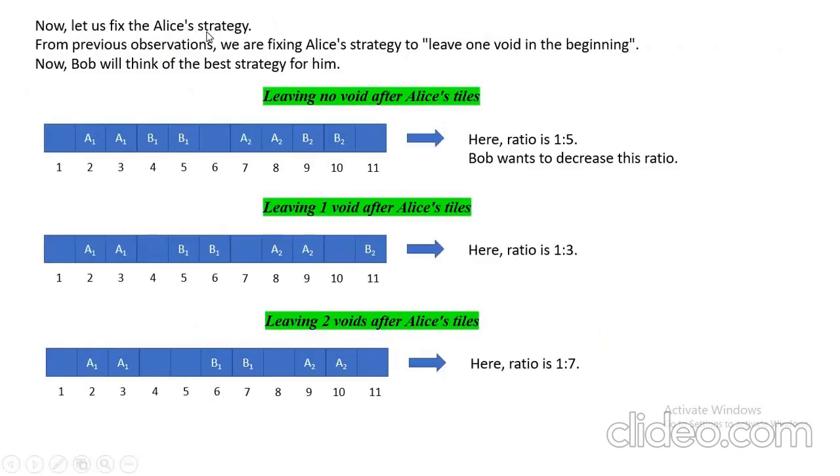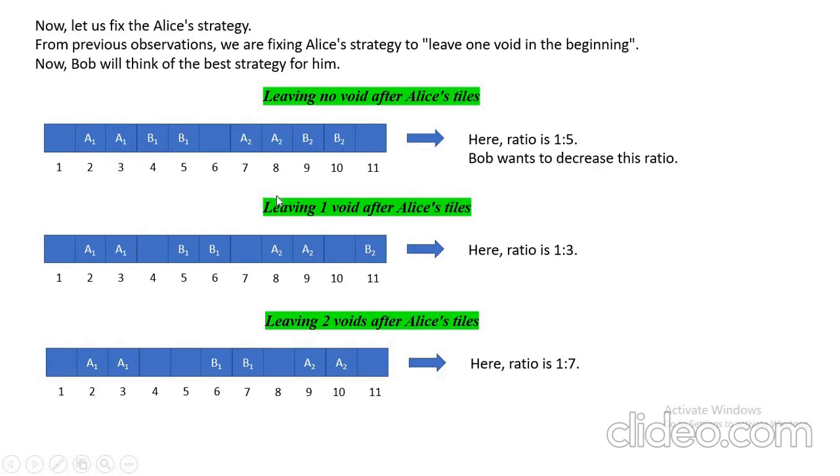So now let us fix Alice's strategy. From previous observations, we are fixing Alice's strategy to leave one void in the beginning. Now Bob will think of the best strategy for him. This strategy is also not actually fixed, but we are assuming it. Now from Bob's point of view also we have to think. Leaving no void after Alice's tiles, we have already seen that the ratio is 1:5. Bob wants to decrease this ratio.